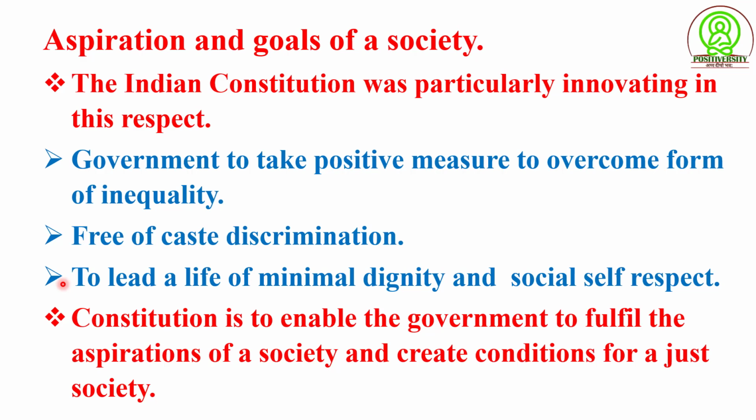For example, education, or we can say positive welfare. And the fourth function of a constitution is to enable the government to fulfill the aspirations of society and create conditions for a just society.